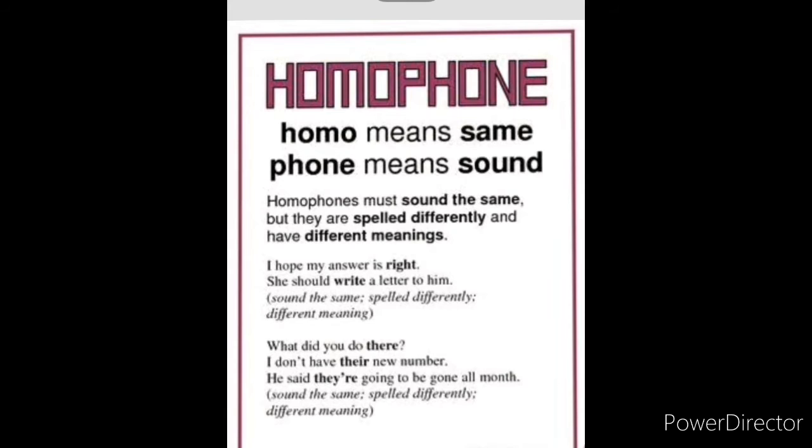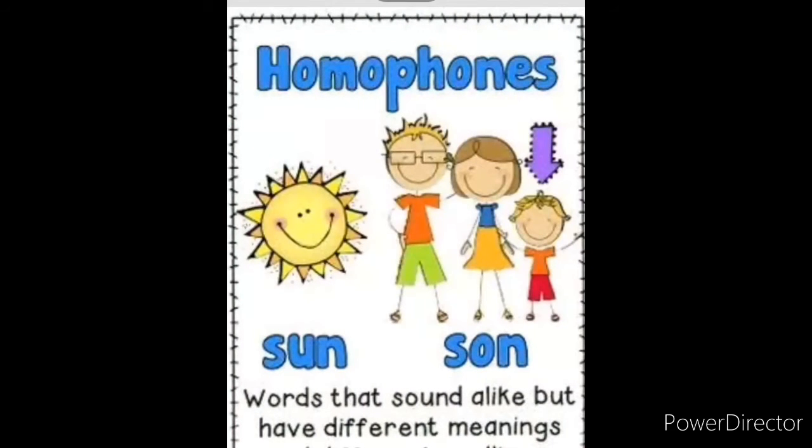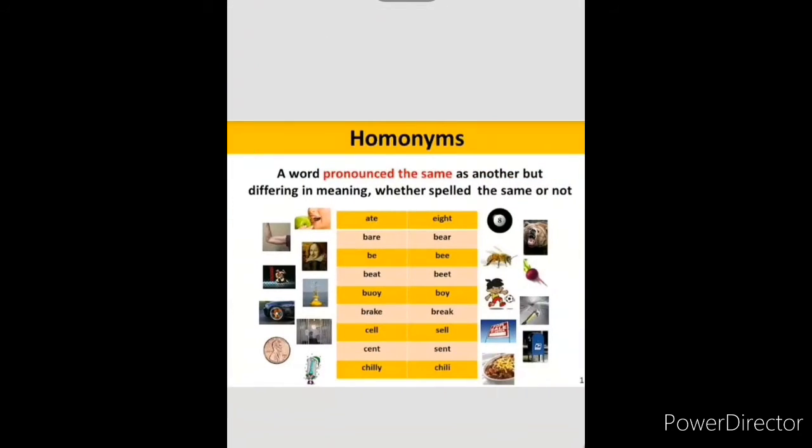Why did you go there? I don't want their new number. He said they're going to be gone all month. Sound the same, spelled differently, different meaning also. Okay, now see, this is the sun and this is the son. Words that sound alike but have different meanings and different spellings. Same thing, ma. You can also easily identify those homophones.